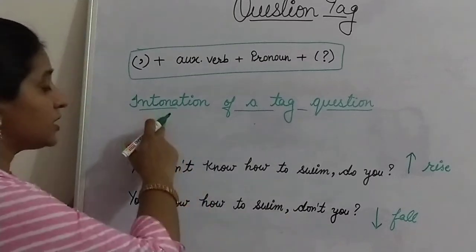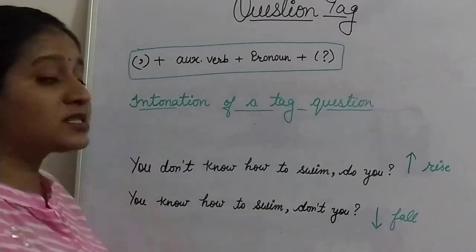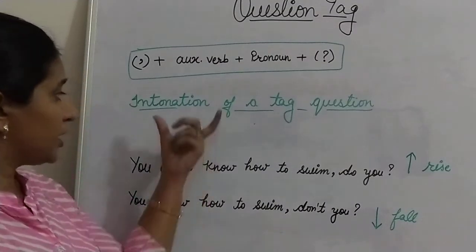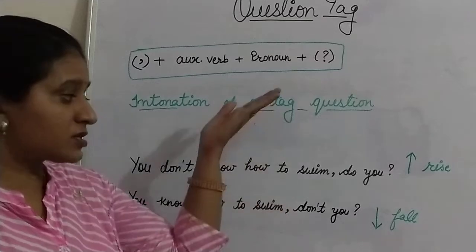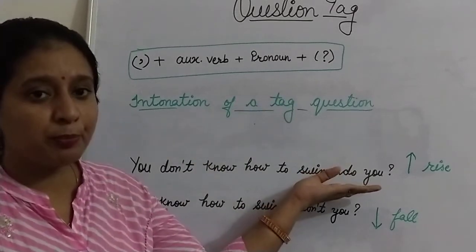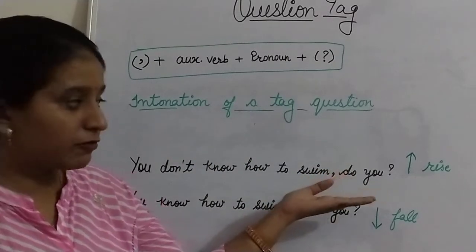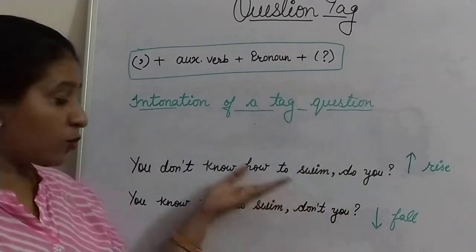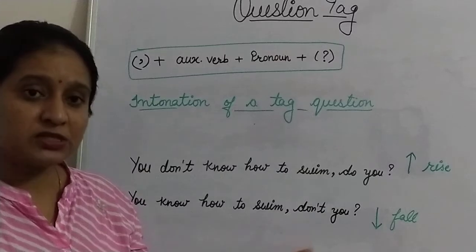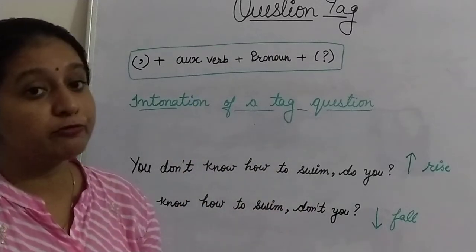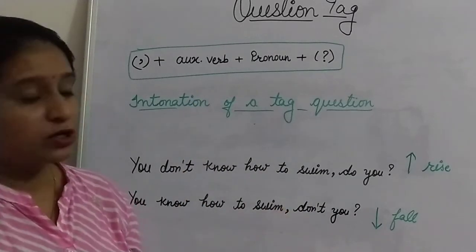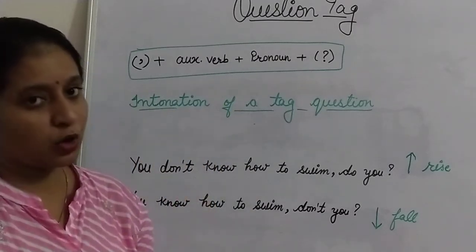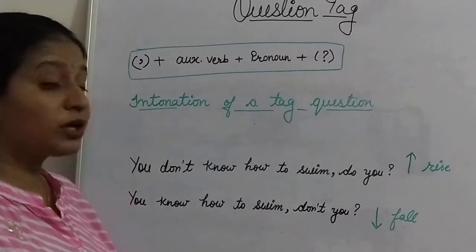Okay, so these are the intonations. They play a big role in question tags. Basically, if your voice is in rise, your question tag may be in positive, and if your voice is in fall, that means your question tag may be in negative. So intonation plays a very big role in the question tag. Now the next rule.